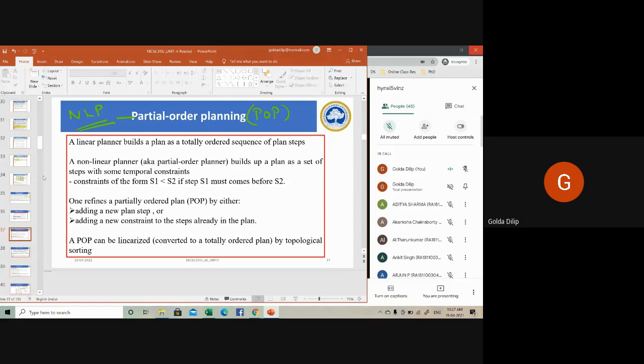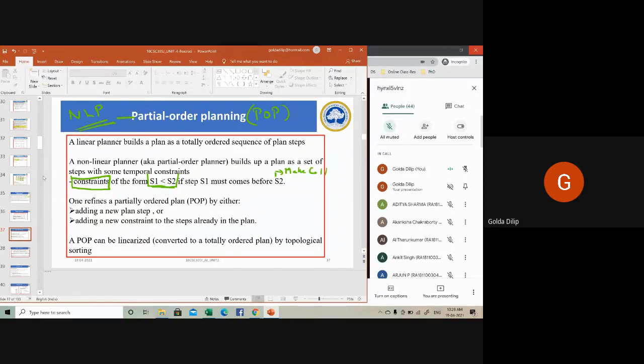When you say a non-linear plan, it's always associated with some constraints, constraint posting. You can see here S1 and S2. Constraints can be of the form S1 before S2. That is, step S1 must come before step S2. S2 can be making a phone call, in my example, make call.